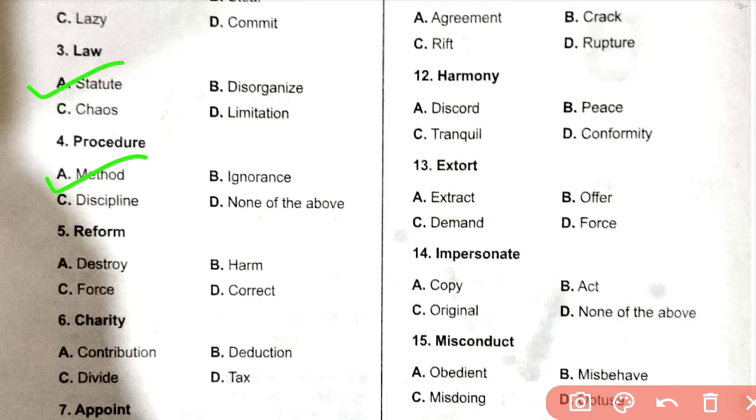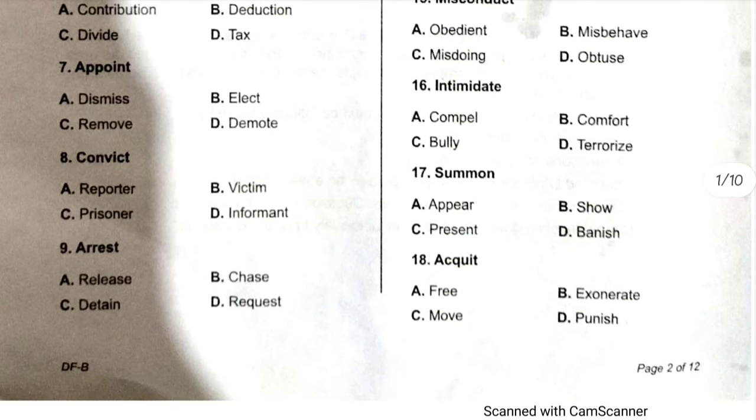5. Reform. Destroy harmful. It is D. Correct. 6. Charity means contribution. C. 6A. Contribution. 7. Appoint. Same meaning, appoint means elect. So 7 it is B.